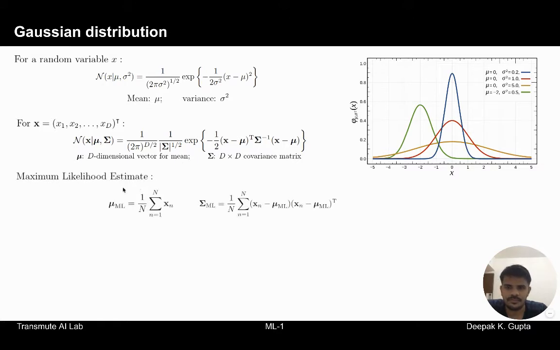When we perform maximum likelihood estimation, mu turns out to be this expression, the average over the n values of x, and the variance can be represented with this expression. This is for vectors. For scalars, this term becomes a scalar, and sigma square equals the summation of x n minus mu ML, whole square. That's for the scalar terms. So this is the solution for the maximum likelihood estimate.